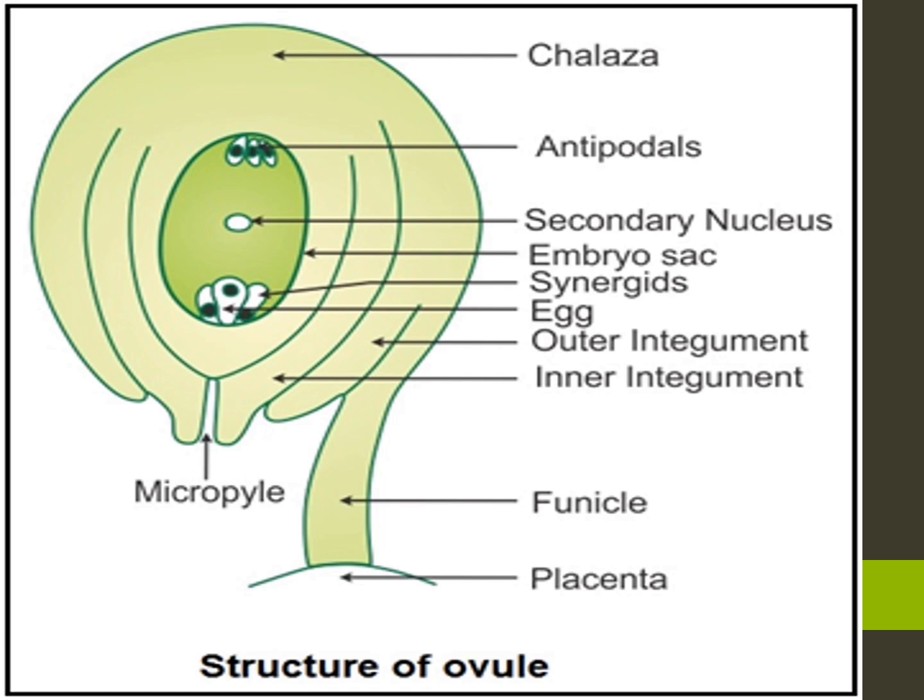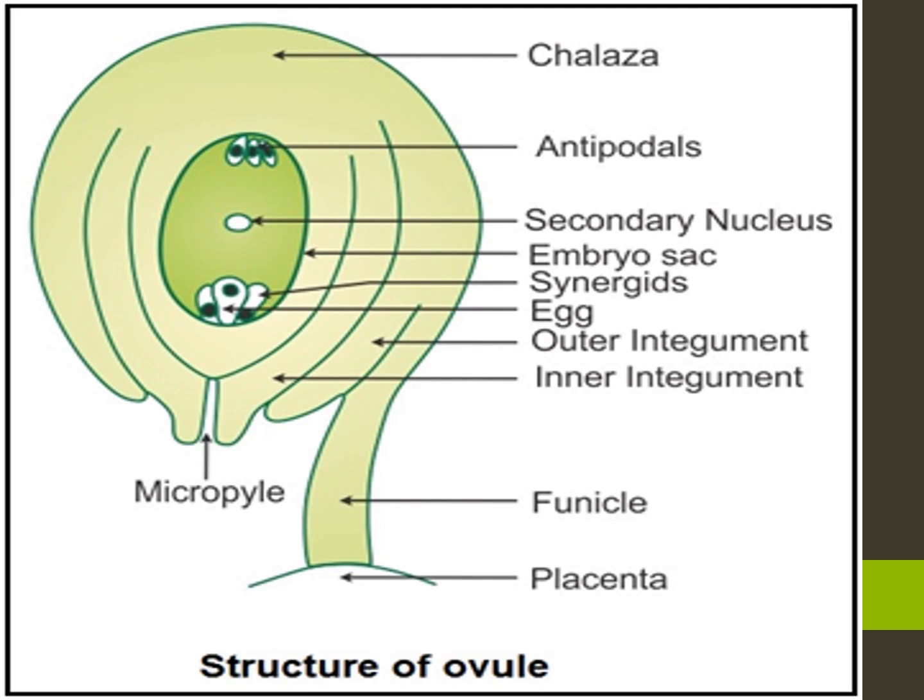The antipodal cells, 3 cells are there, that is 3 nuclei. Next, the synergids, that is 3 nuclei, so totally 6 nuclei are there. 3 cells at the micropylar end form the egg apparatus, and 3 cells at the chalazal end are antipodal cells.